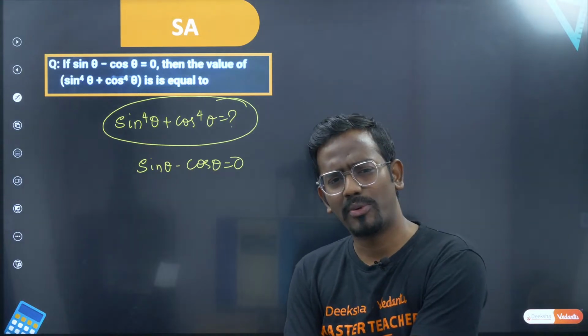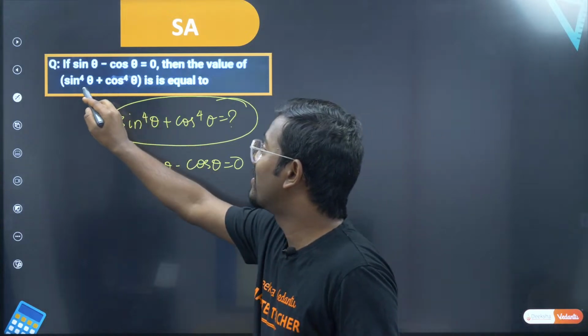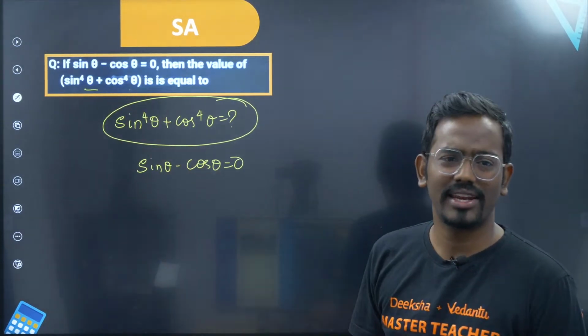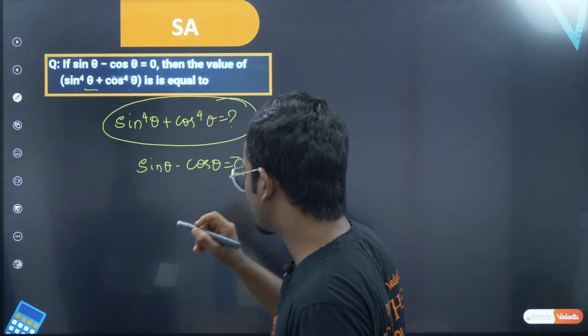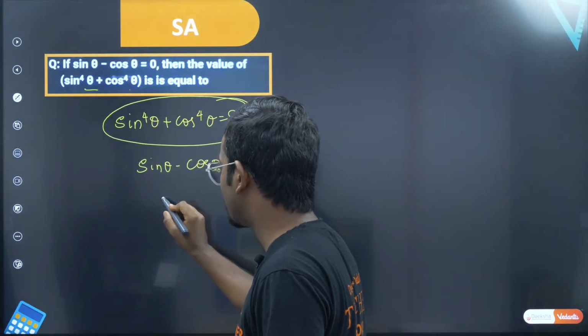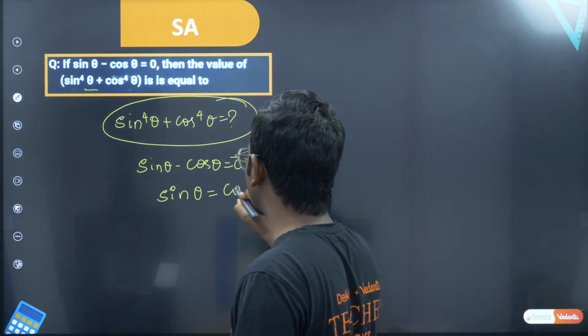Sir, I want sin power 4 plus cos power 4. For that, I should know what theta is first. If you know theta, then definitely you can get everything else. So concentrate on theta. How can I get theta? Let me take cos theta to the right side. Then sin theta is equal to cos theta.